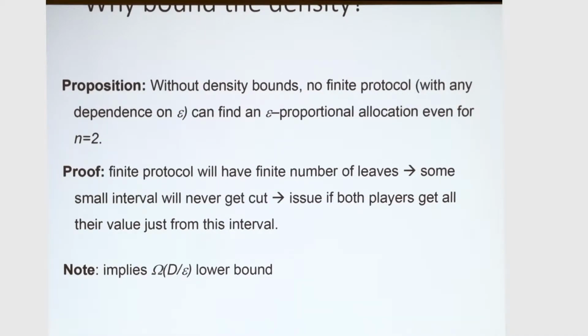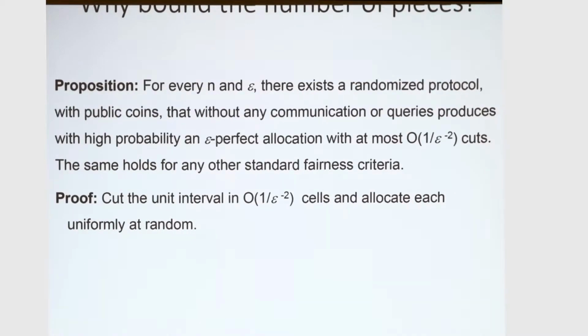So we established formally that without density bounds, which I mentioned before, the problem is basically not meaningful. You can't do anything. So basically, the height of the valuation shows up in the lower bound. For the purpose of this talk, I'm going to assume that the height is arbitrary but fixed. And also, if we don't bound the number of cuts at all, then we can chop up the cake into 1 over epsilon squared cells, and then allocate each of them uniformly at random. And this will, with high probability, be almost perfect.